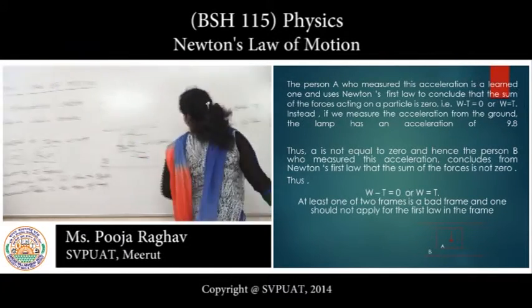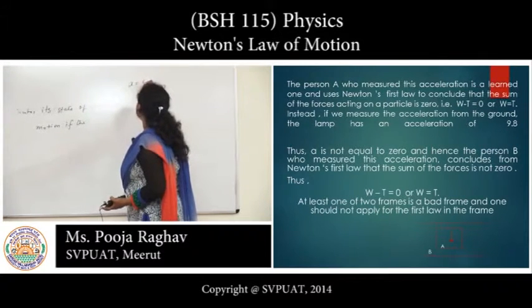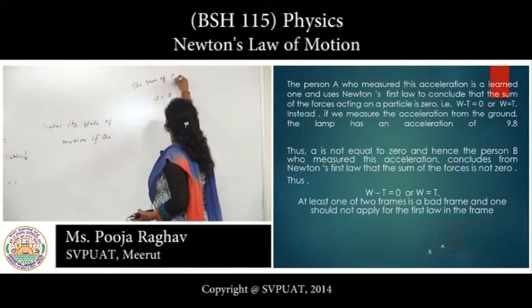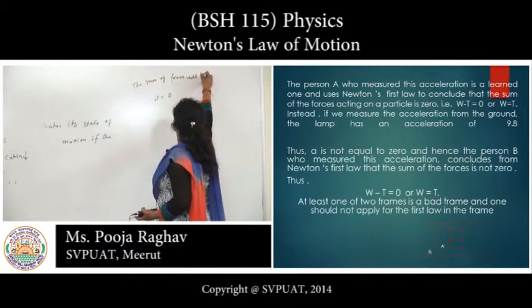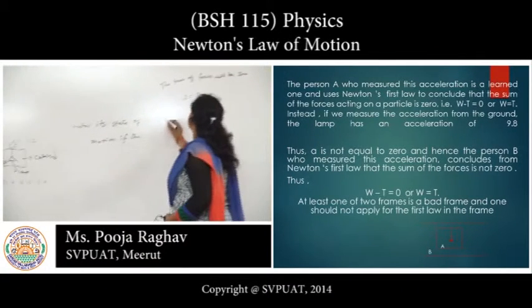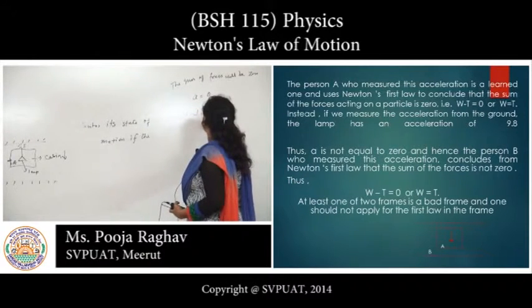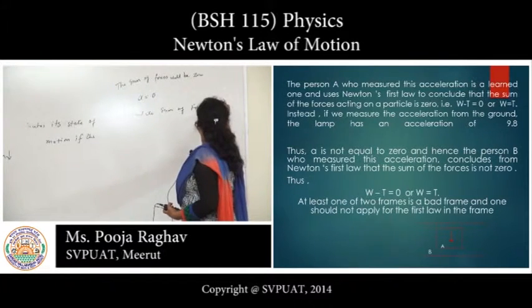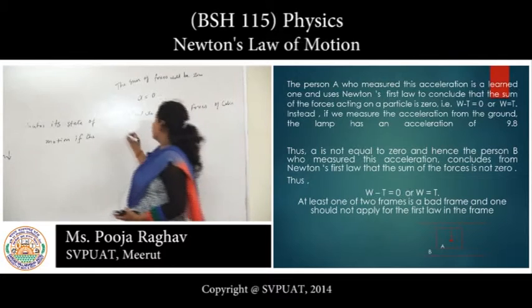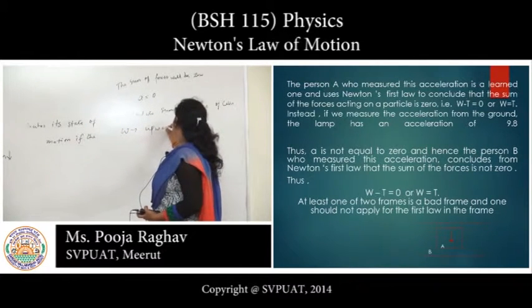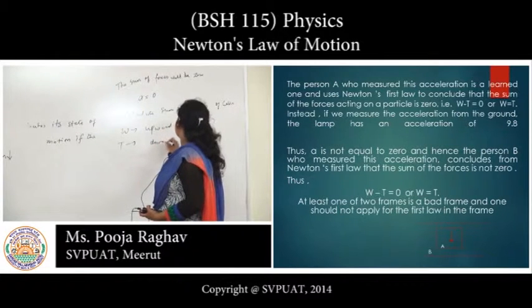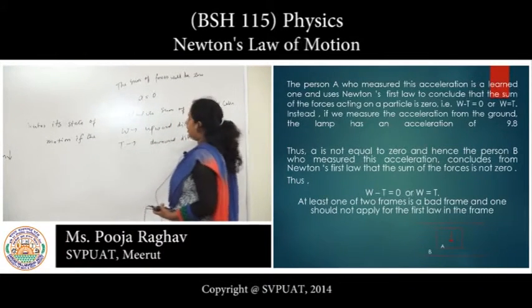From Newton's law, we know that if acceleration is 0, then the sum of forces will also be 0. To calculate the sum of forces on the lamp, W is in the upward direction, that means positive, and T is in the downward direction, that is negative.